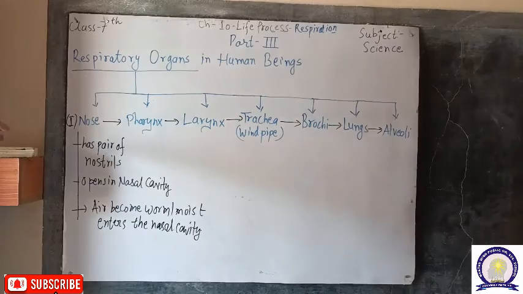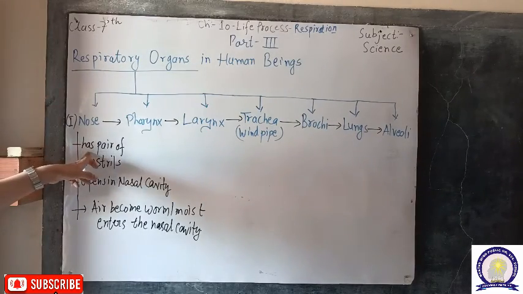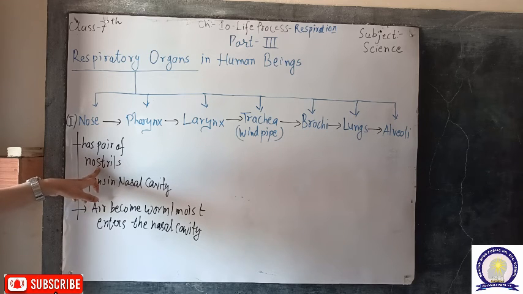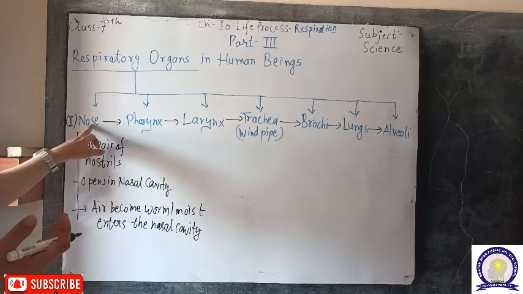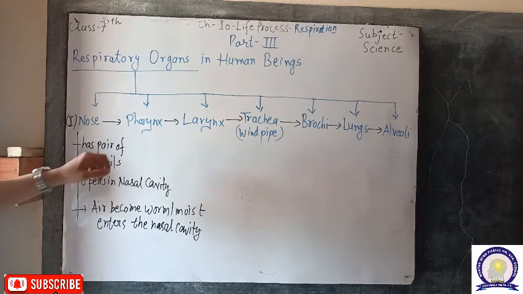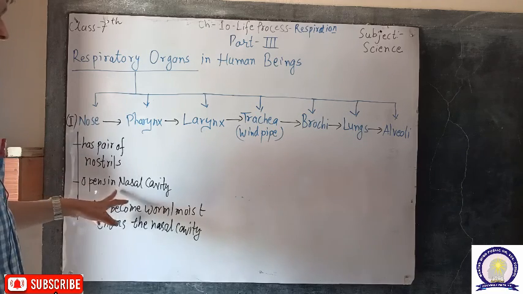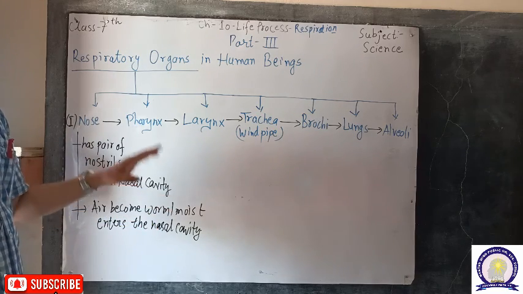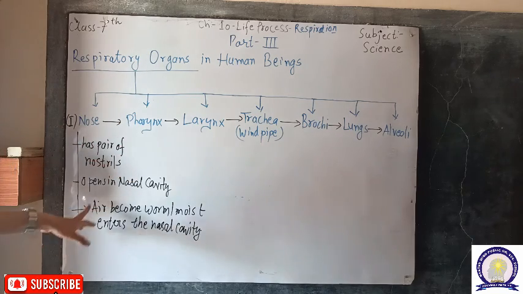When the air enters the nose, the nose has a pair of nostrils, which are the external opening of the respiratory system. The air passing through the nostrils opens into the nasal cavity, which is present inside the nose chamber.